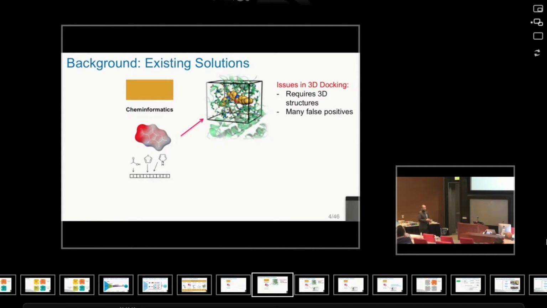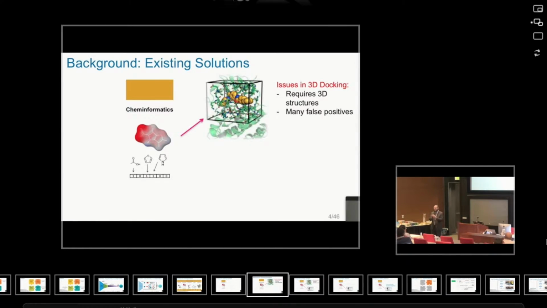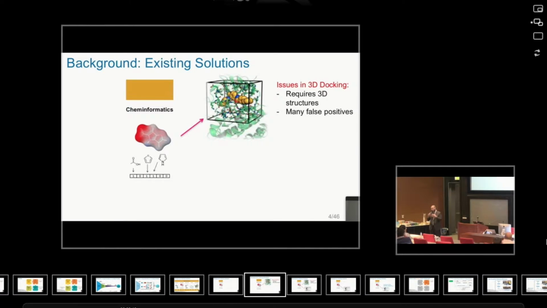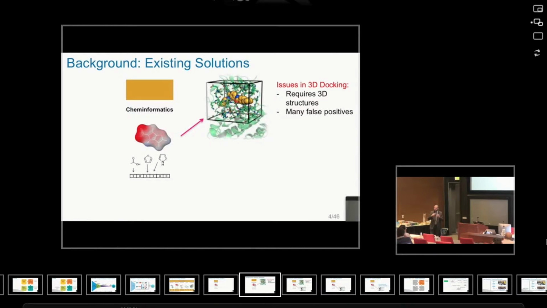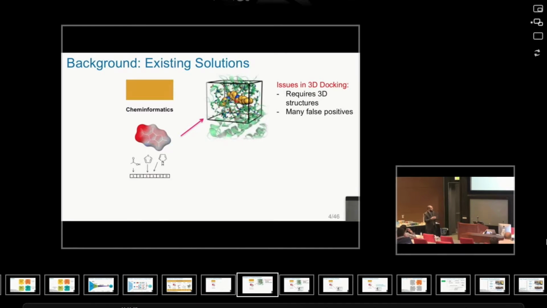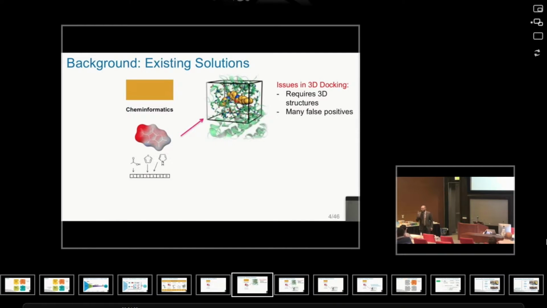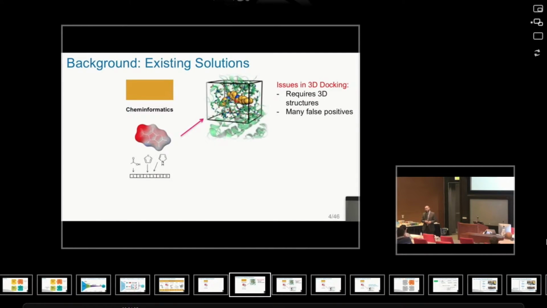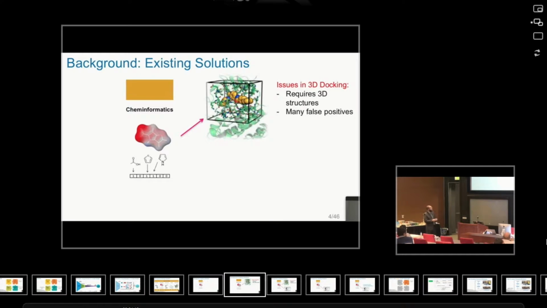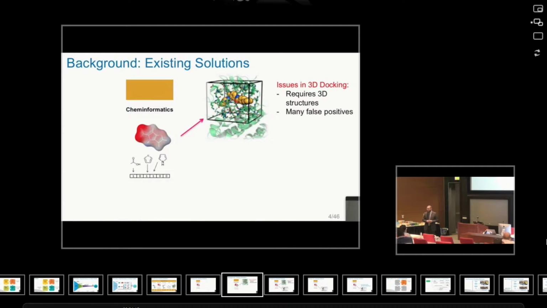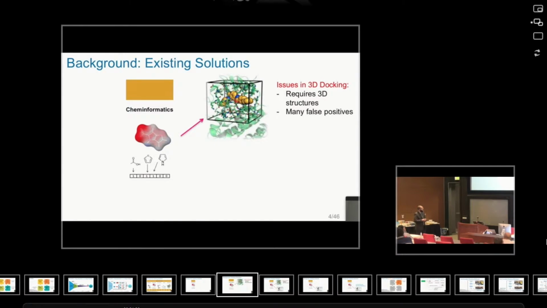One of the standard approaches to do this is 3D docking, where we get the 3D structure of the protein and the 3D structure of the chemical compound, and we try to link them together in a way which is similar to a key and a lock. You are trying to find a good key for that specific lock. There are certain issues in 3D docking. First of all, it requires the 3D structure of a protein and the 3D structure as well of the chemical compound, and that is not available for a wide range of chemicals or proteins. And at the end, it reduces to some optimization problem, which itself faces the issue of false positives.